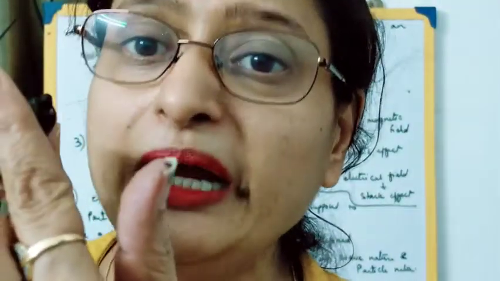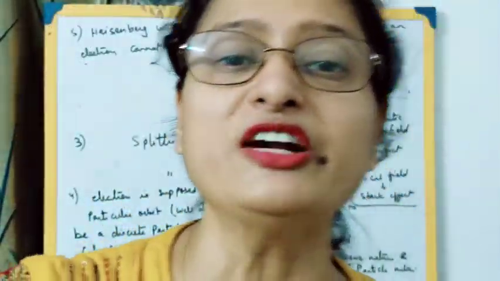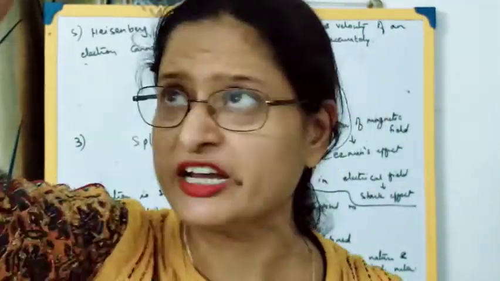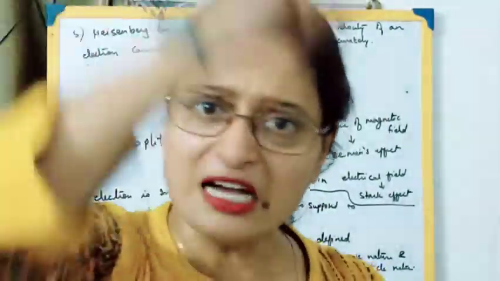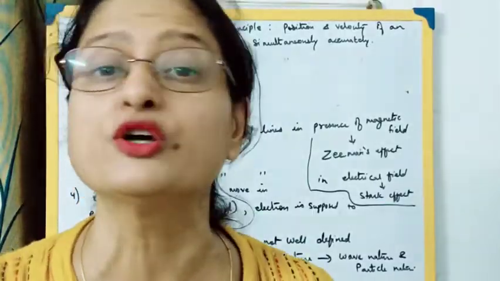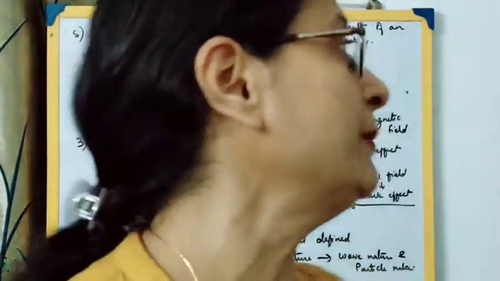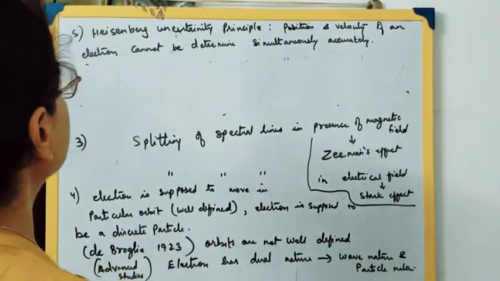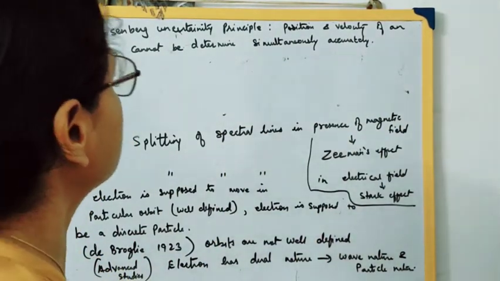Imagine the tip of my finger represents a small electron, and I am moving it very fast, and I ask you to find out the exact position and velocity of this movement. Is it possible? It's not possible. So this was said by the Heisenberg uncertainty principle, that the position and velocity of a particle cannot be determined simultaneously accurately.